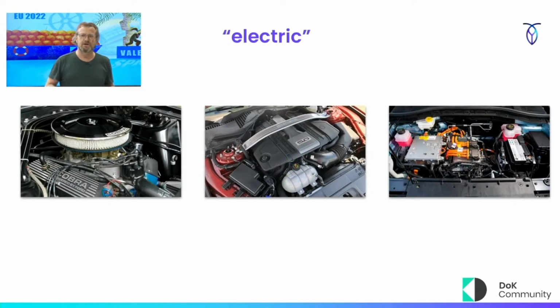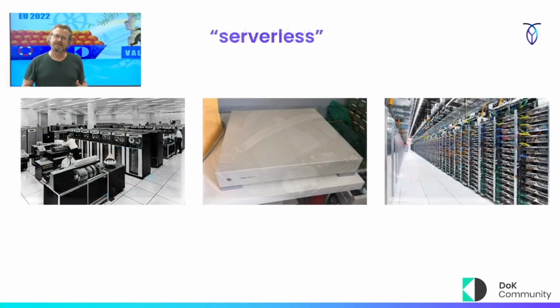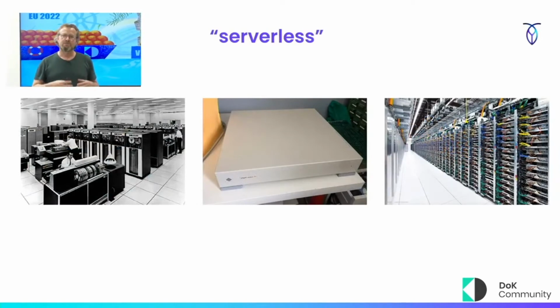We've done this to cars as well. My first car is on the left, the first picture on that screen, right? I could understand everything that was in that car. My current car is in the middle, my future car is on the right. The car is still a car, we've made it electric, right? And I think the same thing applies to what we're doing with data and what we're doing with our apps and services in modern compute. I believe that the term serverless a couple years from now will just be like the term wireless or electric or one of these things. It's going to be a way in which we deploy things because it is ultimately the most efficient way to do these things.